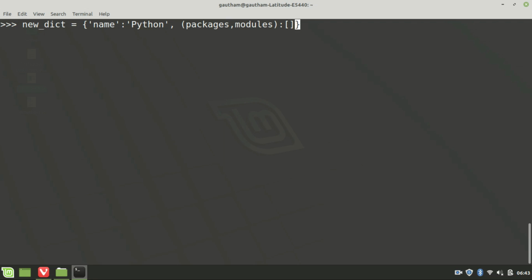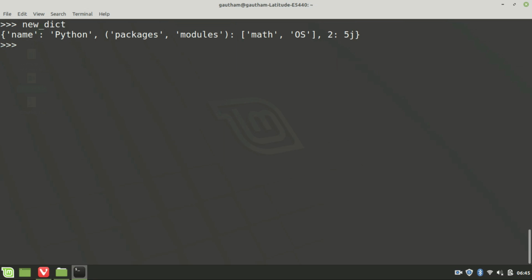Alright, so in the values I'll say the packages I want to use, math, os. Okay, and the other one is numbers. So 2: this can be again anything, 0 plus 5j. So these are the restrictions on dictionaries.